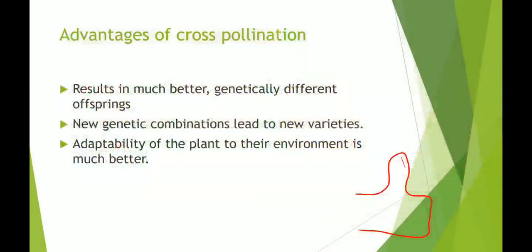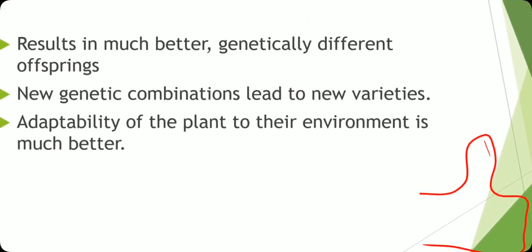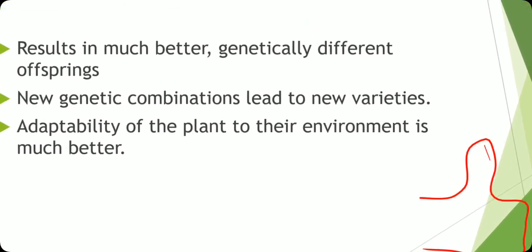Then the advantages of cross pollination: it results in much better, genetically different offspring. Why can we say that these are different? Because they belong to different plants. They are not from the same plant, so genetically they are different. And if they are genetically different, they produce a new genetic combination. So we can say that new varieties of plants can be obtained by this.